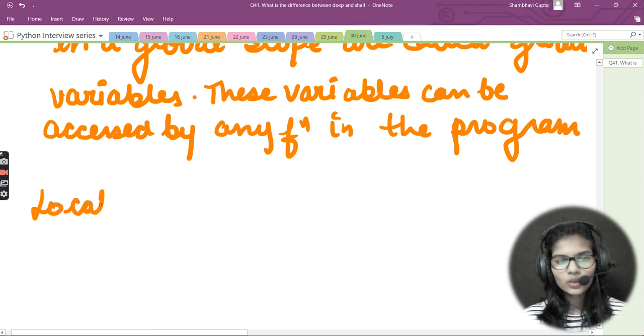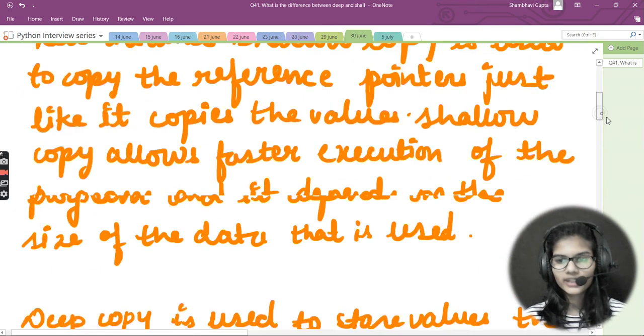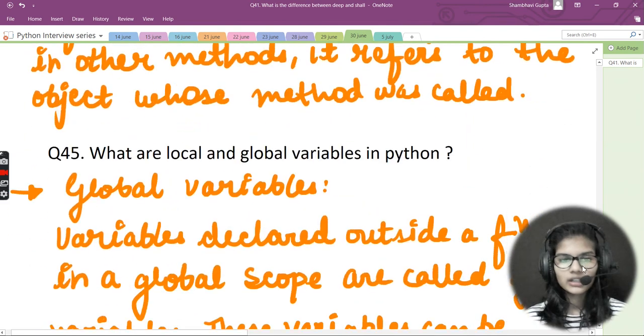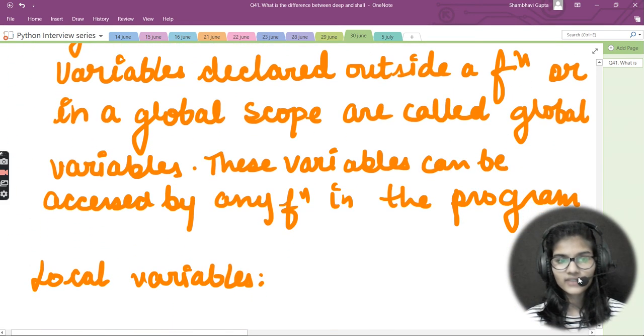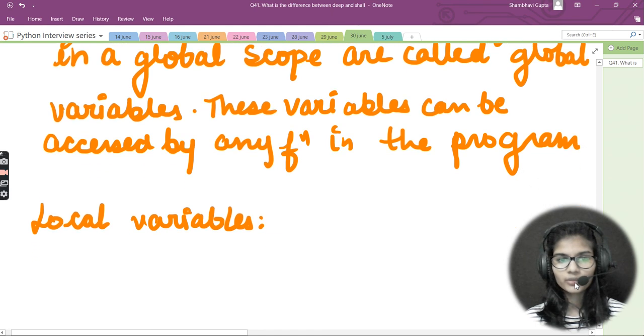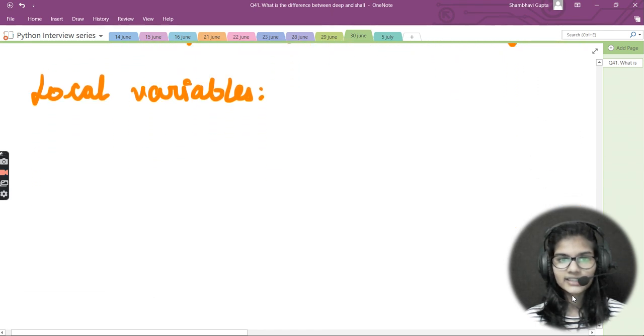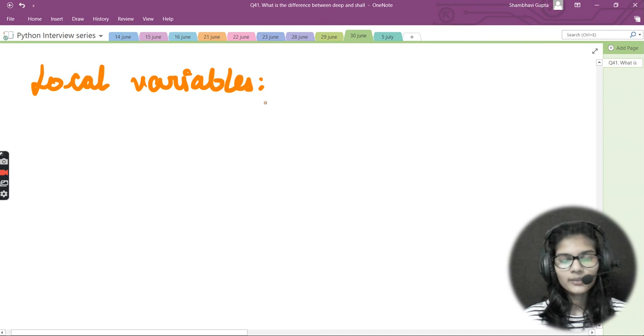Let's talk about the local variables. So this was about the global variables. Let me just go above for a while. For the global variables, the variables declared outside a function or in a global scope are called global variables. These variables can be accessed by any function in the program.